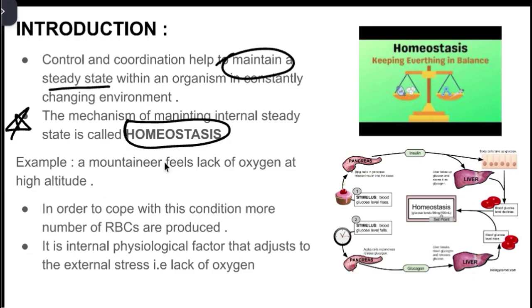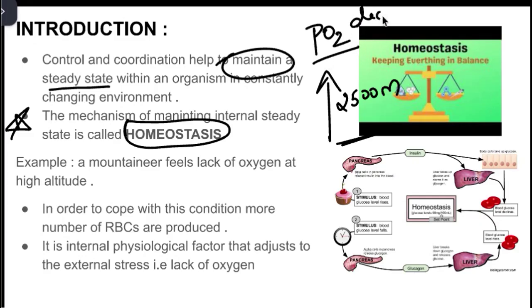For example, imagine a mountaineer who climbs to a high altitude, say around 2500 meters above sea level. What happens above sea level, around 2500 meters, is that the partial pressure of oxygen will decrease.